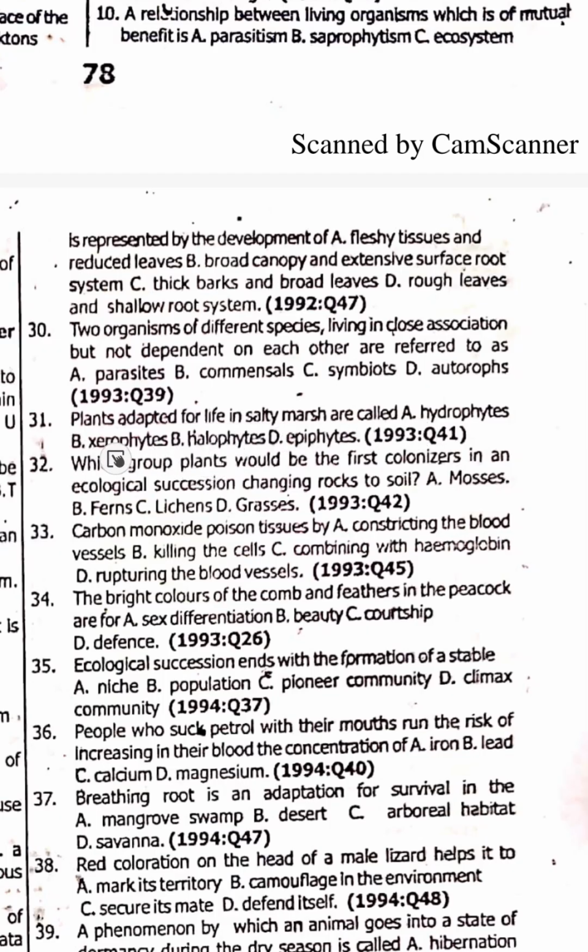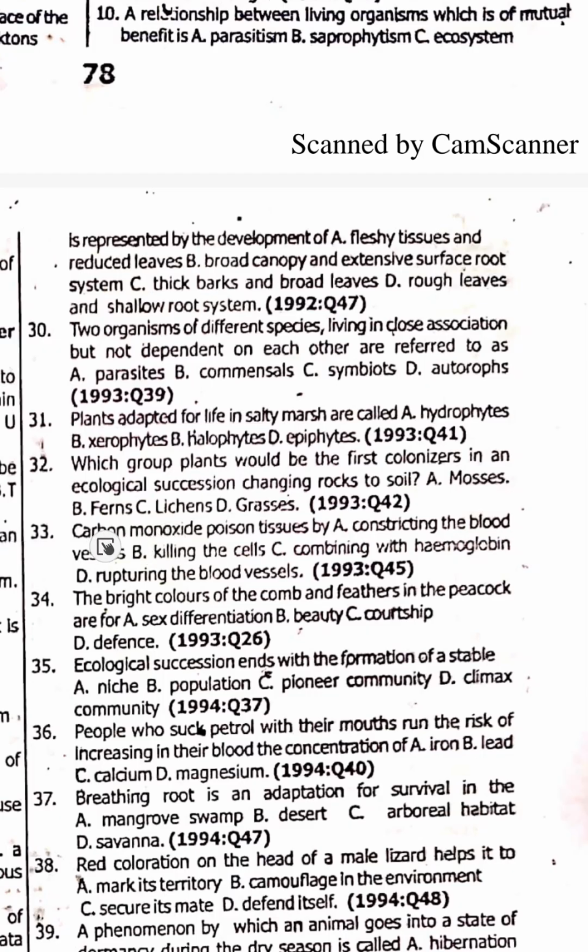Xerophytes live in dry land or deserts. Hydrophytes live in waters. Epiphytes live on trees. 32. Which group of plants would be first colonizers in an ecological succession? Lichens, option C. Lichens are a combination of algae and fungi.